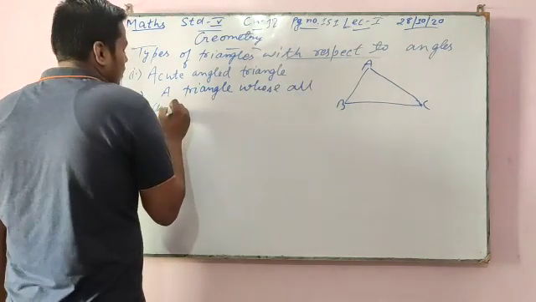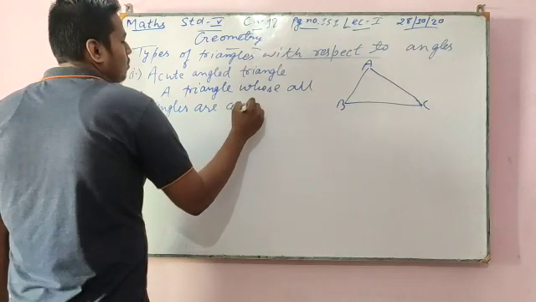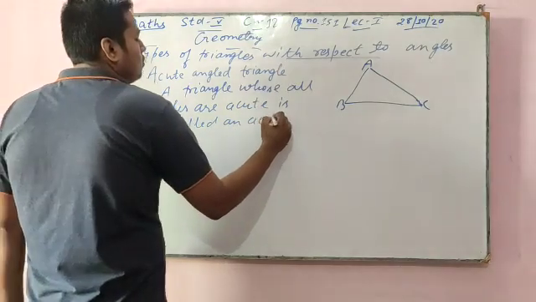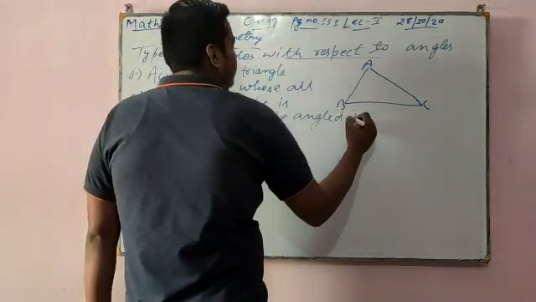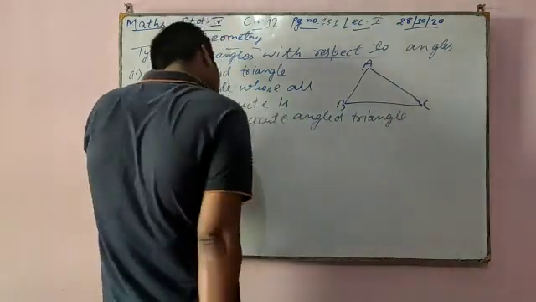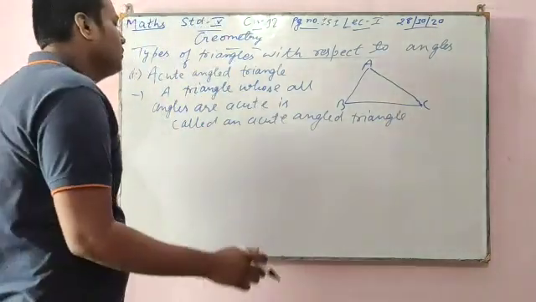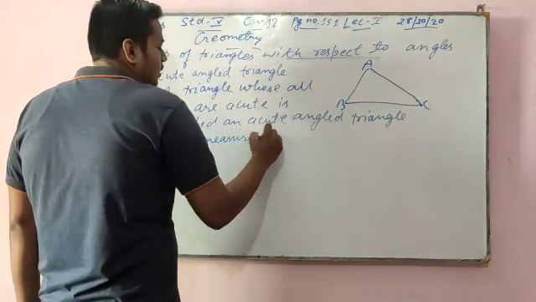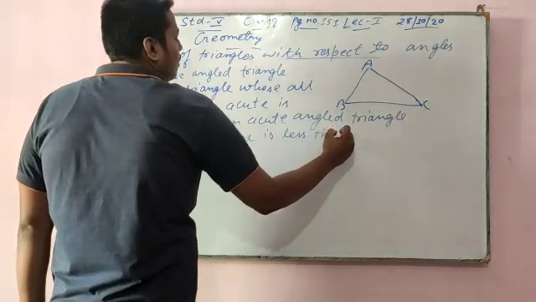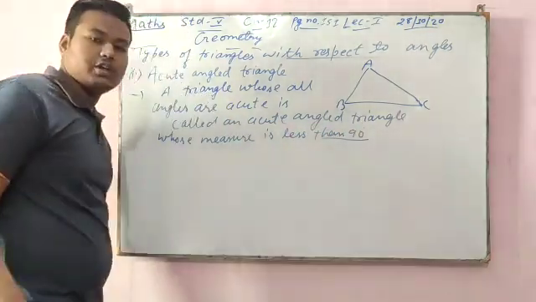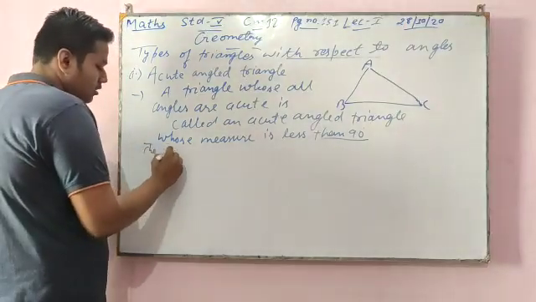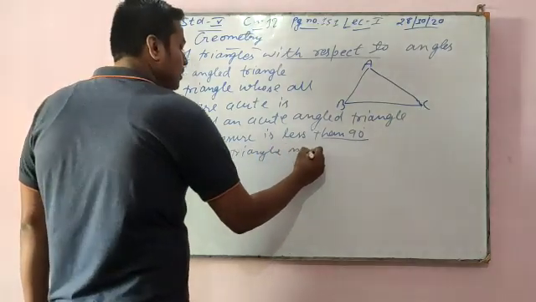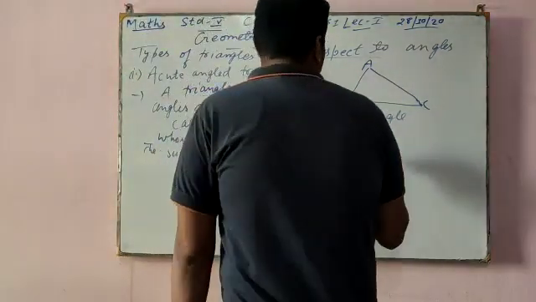All angles acute means each angle's measure is less than 90 degrees. And you should know the sum of the angles of a triangle must be 180 degrees.